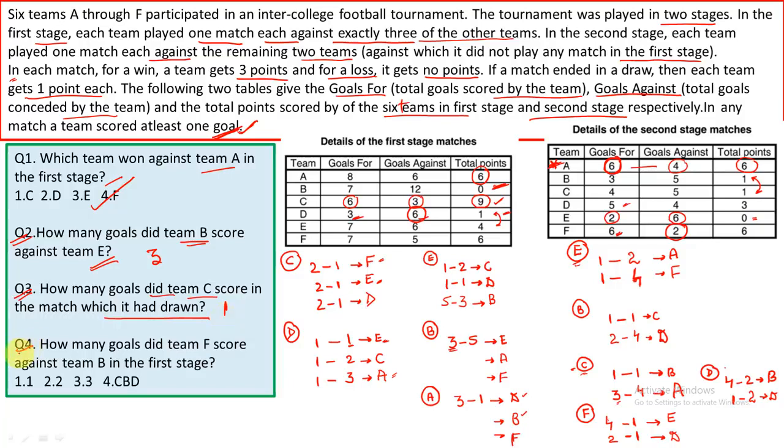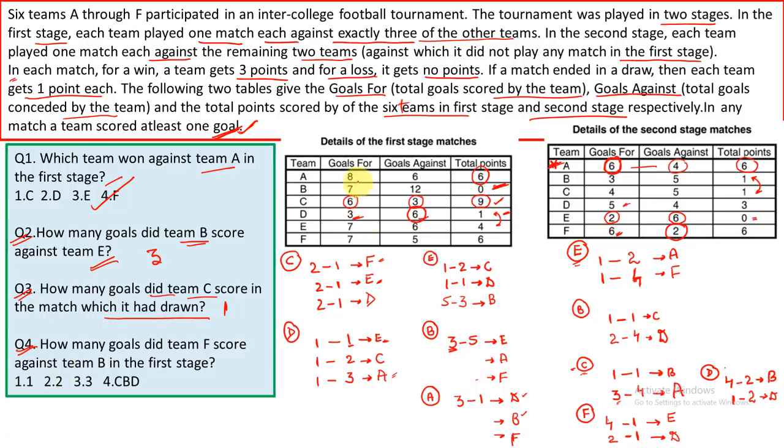Now let's look into question number 4. How many goals did team F score against team B in the first stage? Okay, so B and F. So we need to find the goal combination over here. Now if I was solving this question in the exam, I have solved 3 questions, I would have not gone further. Anyway, let's try to find it out.